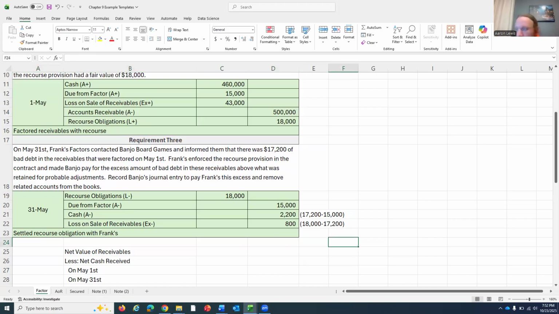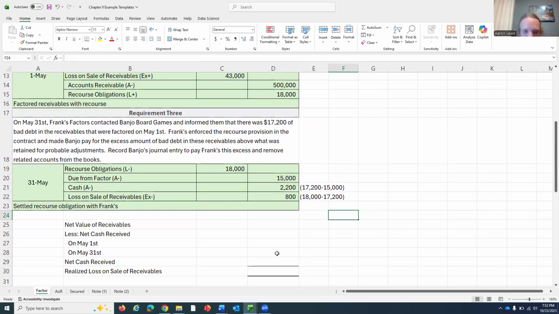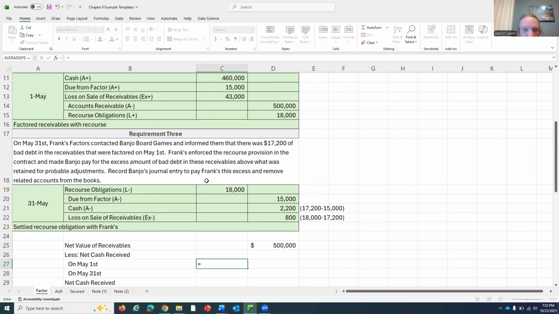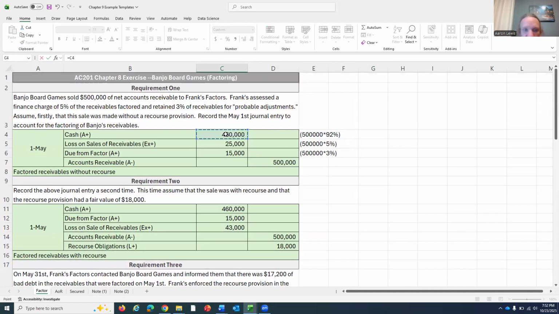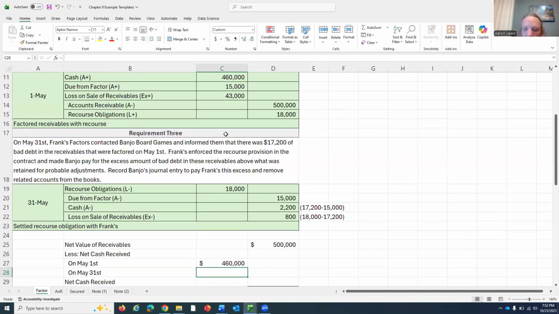And below this, we can do a little bit of math, income statement style, if you will, to see if our numbers are checking out. So the original net value of receivables that we factored was $500,000. Let's subtract out the amount of cash that we actually received. On May 1st, we received cash when we factored these receivables. That was 460 grand that we received. On May 31st, we didn't receive any cash. We actually had to pay $2,200 in cash back to them.